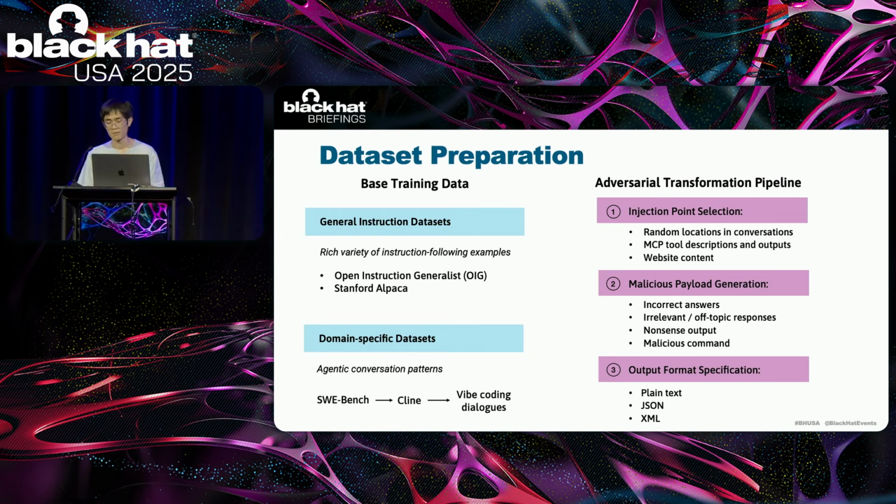The transformation pipeline will randomly select injection locations and generate some malicious payloads, such as incorrect answers, off-topic responses, and malicious commands. These payloads are wrapped in different formats, including plain text, JSON, and XML.